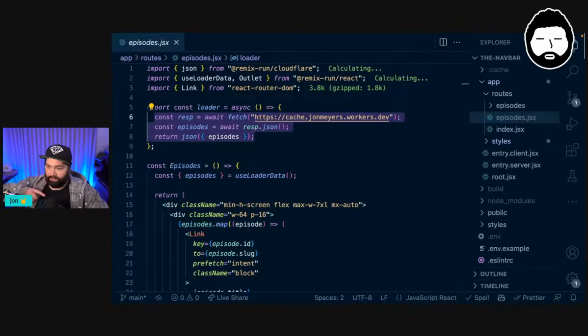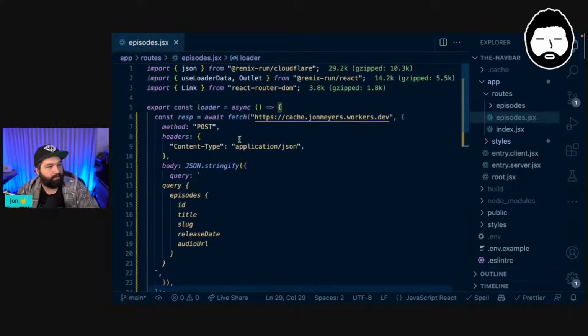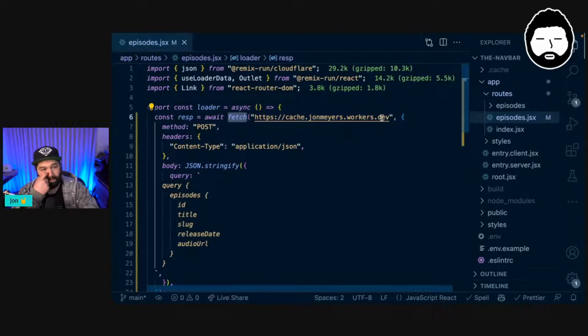You remember at the top, I said that if you send a GET request, you will get that GraphQL playground, which is what the browser sends by default. But if you send a post request, then it will process that query. So we can send a post request like this using fetch. So here we're saying fetch, we're sending it to that URL, cache.johnmyers.workers.dev. We're telling it that the method is post. The headers for this are content type application JSON, so we're just telling it that this is a JSON object that we're sending across.